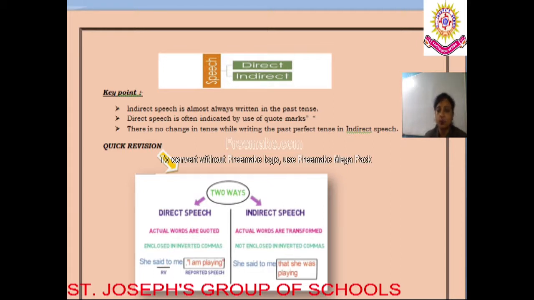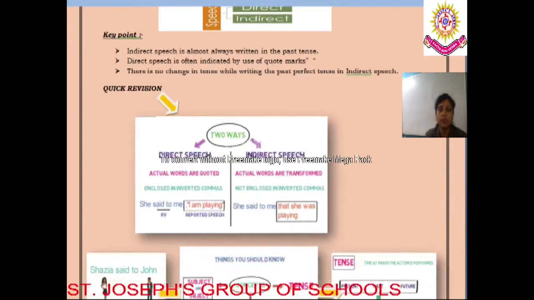So in the previous class, dear students, we have already learnt about direct speech and indirect speech. Hope you remember what direct speech and indirect speech are. Talking about the basic difference and definition, direct speech is the reported speech that is reported by the speaker, and the words are exactly the same as spoken by the speaker. That means there is no single word being changed, transformed or replaced with some other word. It is the same statement exactly as spoken by the speaker.